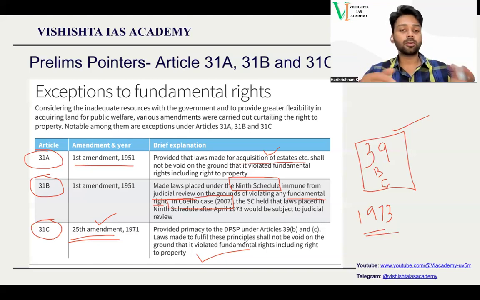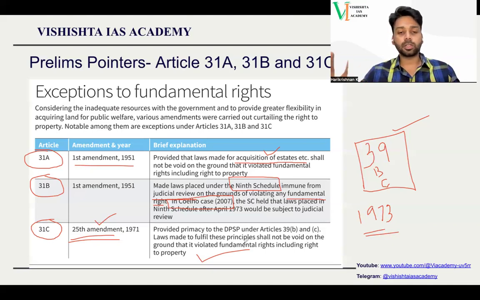So we need to distribute the wealth. In Article 39C, the Constitution tells that the government should prevent concentration of wealth in certain individuals' hands. It should prevent concentration of wealth with some particular sector of the country. Wealth should be equally distributed.